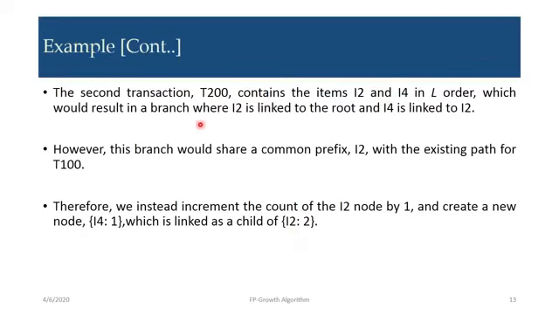The second transaction T200 contains the items I2 and I4 in L order, which would result in a branch where I2 links to the root and I4 links to I2. However, this branch would share a common prefix, that is I2, with the existing path for T100. Therefore, we instead increment the count of the I2 node by 1 and create a new node I4 1, which is linked as a child to I2 2.